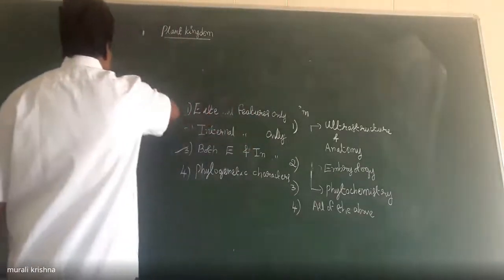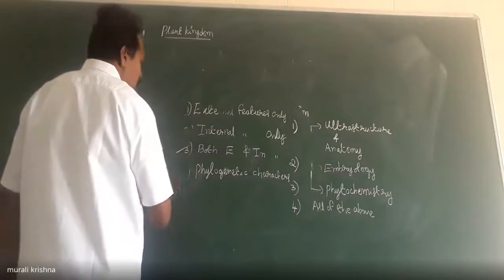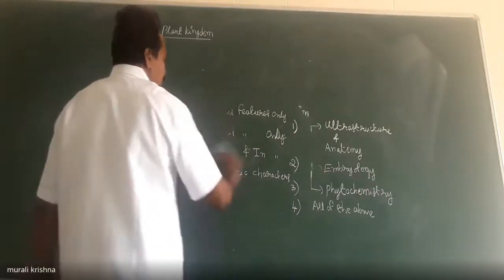Next, what is the third one? Phylogenetic system of classification.